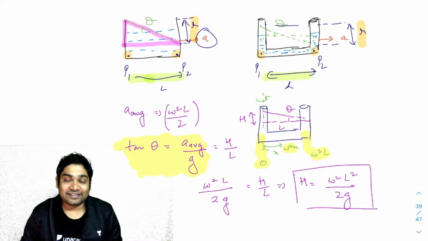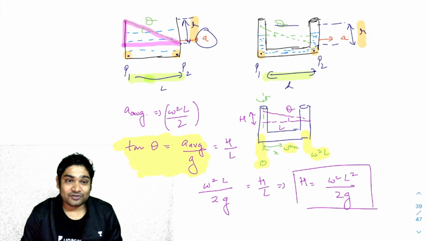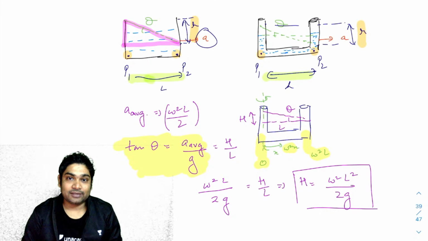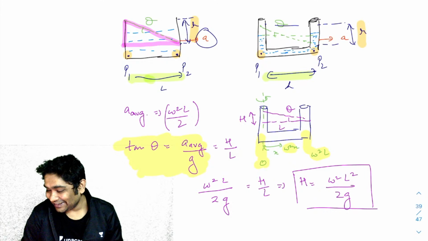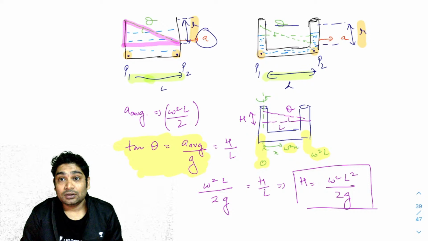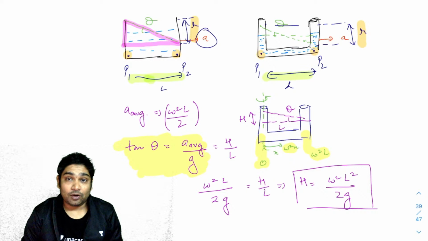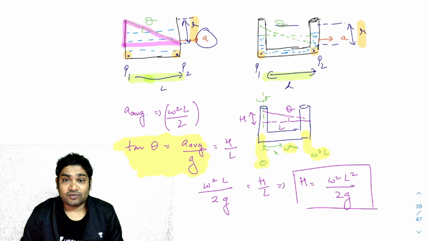Now, this is the trick that we are trying to use. And those of you who don't like tricks, which I really doubt, I think all of you want tricks more than the regular methods, right? So I know a lot of students, they just want tricks. Sir, tricks बता दो, लंबा method क्या करेंगे? So this is the trick that you could have used. This does not require any integration. In one line almost, if you just write the average acceleration, then tan theta equals average acceleration over g. That's it. So this would have gotten your answer very quickly.